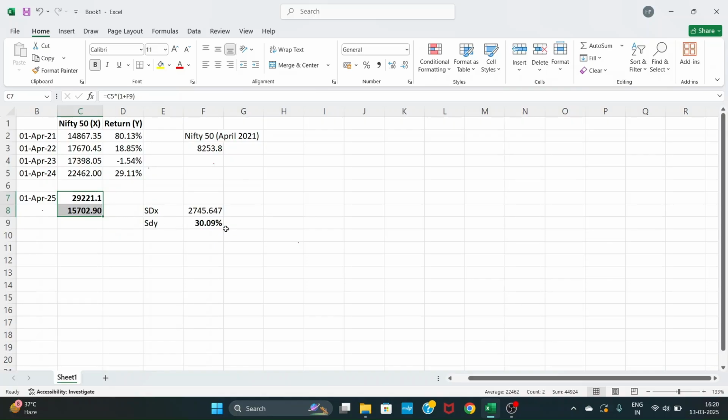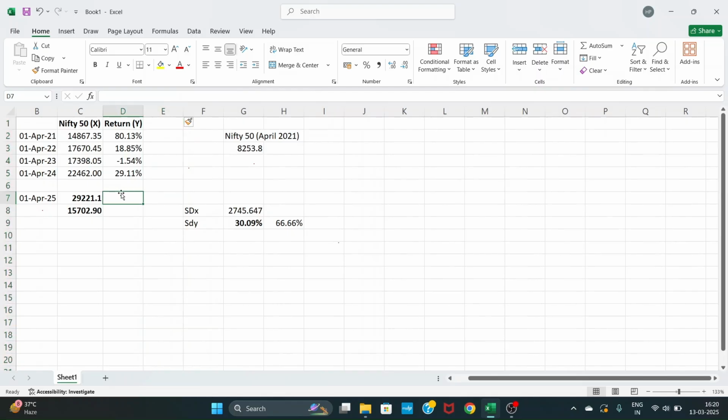No, not 100%, but surely there is a 66.66% probability that the Nifty might go up by 30.09% and may go down by 30.09%. So we can write it like that.